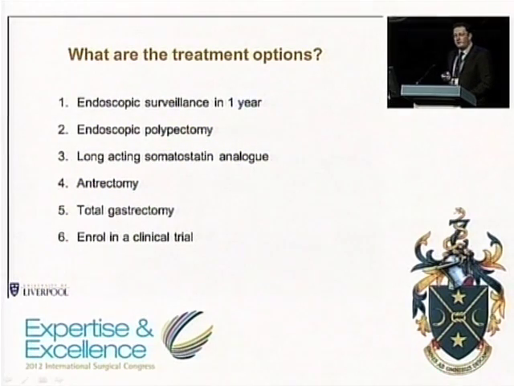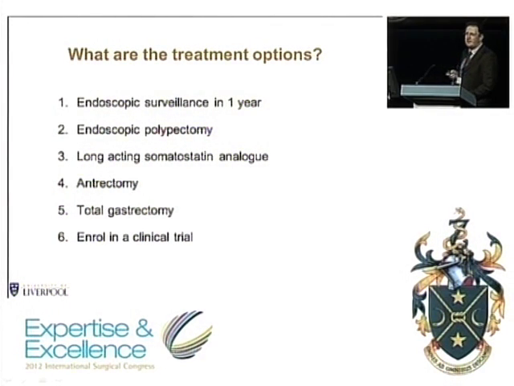You might say, well, neuroendocrine tumours respond to somatostatin analogues, so why don't we give a long-acting analogue and see if it regresses. You could be wanting to sharpen your knife and you've recently been practicing your laparoscopic techniques and want to undergo an antrectomy to remove the gastrin drive that may be causing these tumors to develop. Or you may actually be particularly eager to do a total gastrectomy.